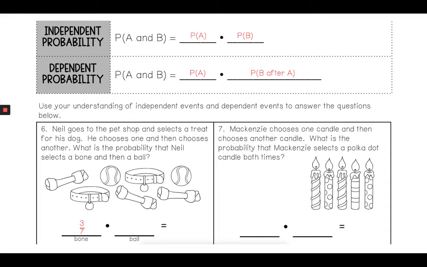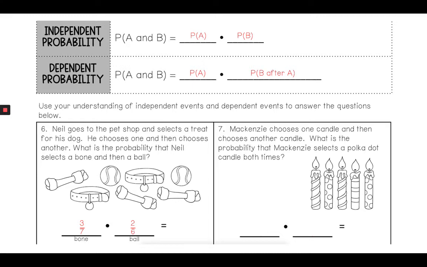But here's the problem. Because this one is dependent, he's not replacing that bone and then choosing again. He has to go through and choose it. Well, there's no longer 7 items. He's picked up a bone. There's only 6 items left, and that means that we have a 2 out of 6 chance to get that.